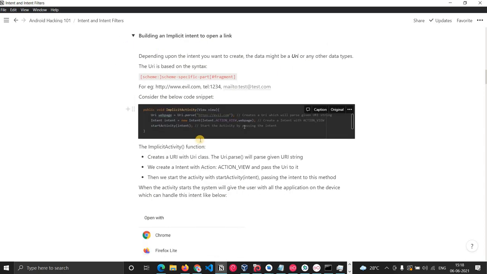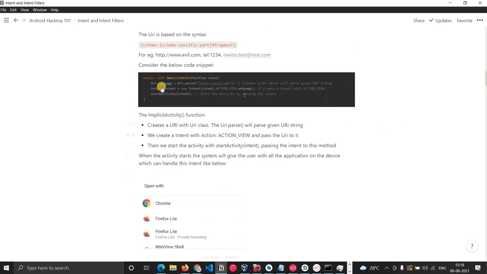So we'll move forward. As you can read here, this particular function is basically creating a URI with the URI class. You pass it to Uri.parse, and we create a particular intent with action VIEW and pass the URI to it. We are passing evil.com to this action VIEW, and then we are firing the intent with startActivity.